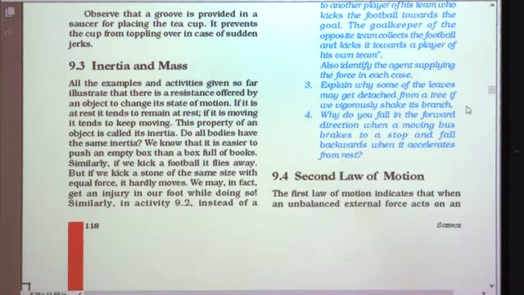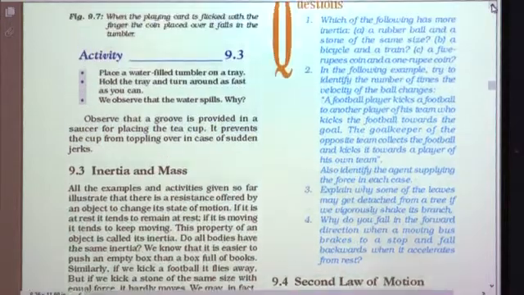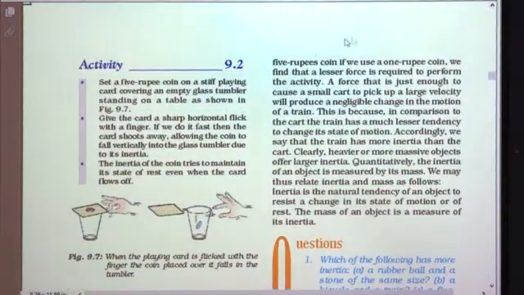Similarly, we have discussed activity 9.2, in which a 5 rupee coin is used. If we use a 1 rupee coin instead, we find that a lesser force is required to perform the activity. So, for flicking the card, we require less force. We can easily flick it if the coin is light, meaning it has less mass, whereas the 5 rupee coin has more mass, so we require more force for flicking the card.